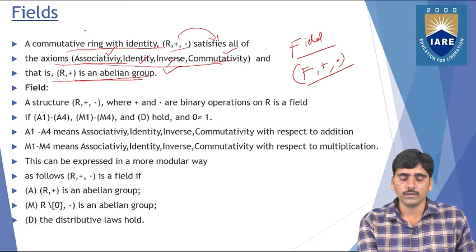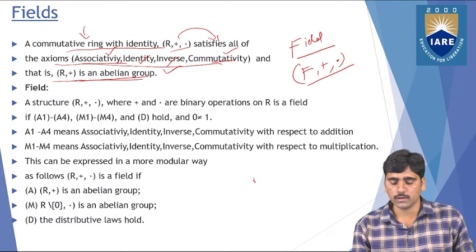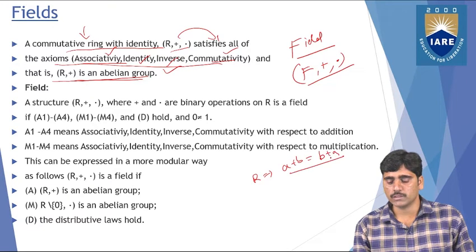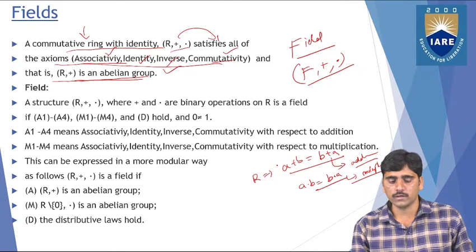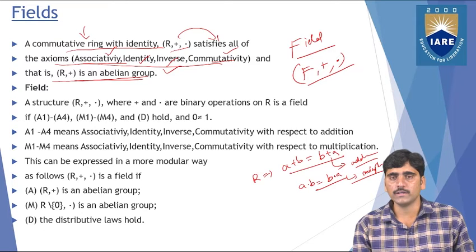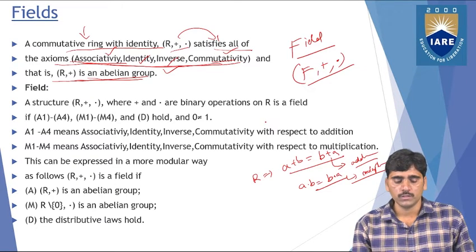So what is a commutative ring? A ring that satisfies a plus b equals b plus a with respect to the addition operation, and similarly a dot b equals b dot a with respect to the multiplication operation, is said to be a commutative ring. So a commutative ring with identity, R plus, satisfies all the axioms, and that has to be an abelian group. Now the original definition comes here.